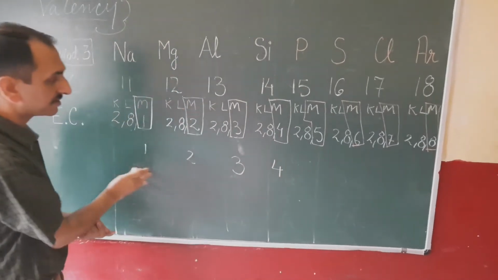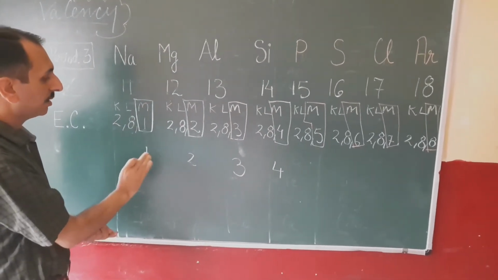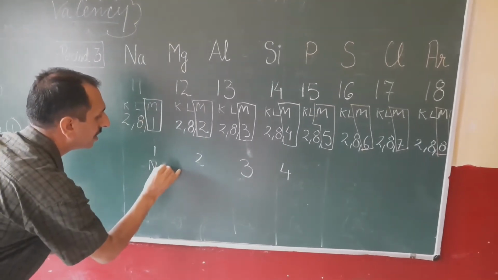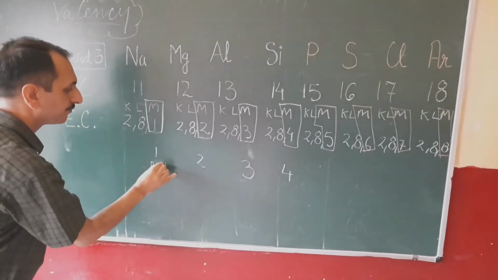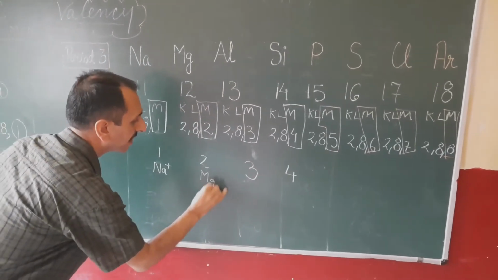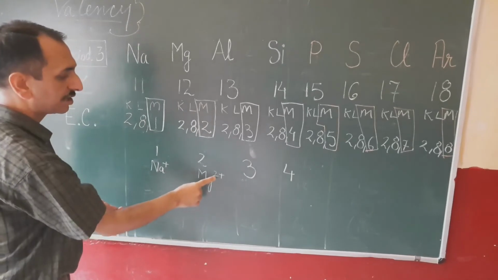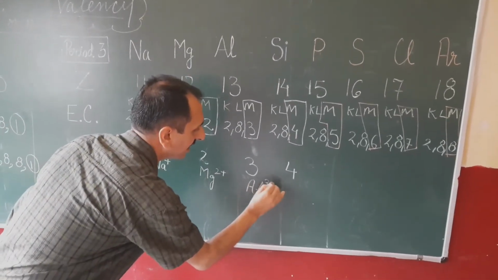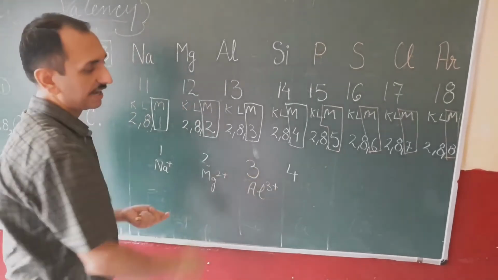In these cases, cations are formed. Monovalent cation, any positive charge, when it loses 1 electron. In case of magnesium, Mg 2 positive, when it loses 2 electrons. In case of aluminium, the ion is written as Al 3 positive, when it loses 3 electrons.